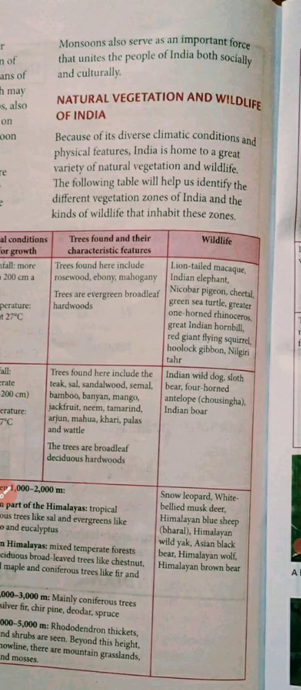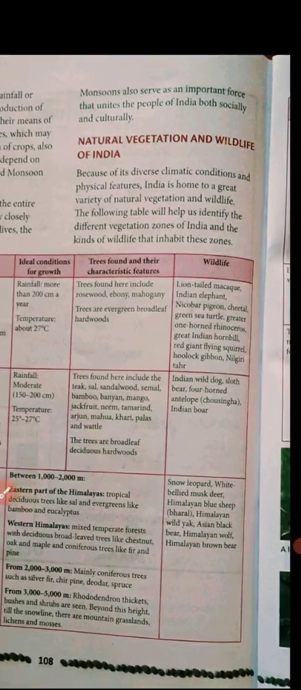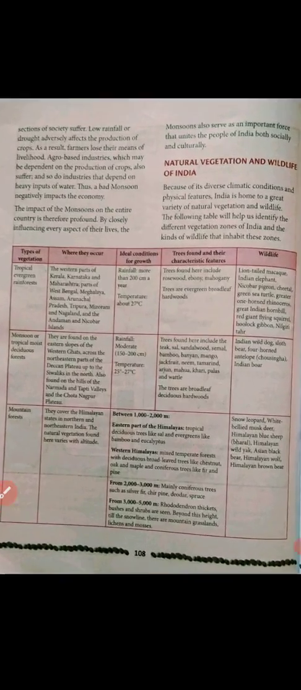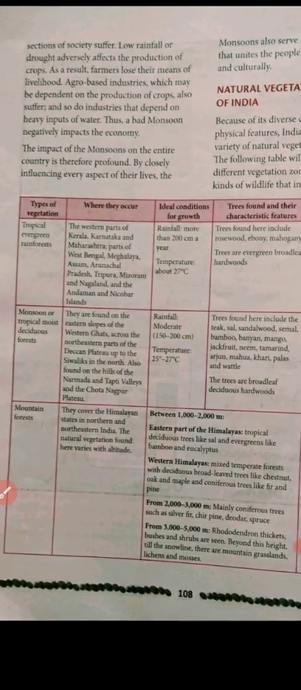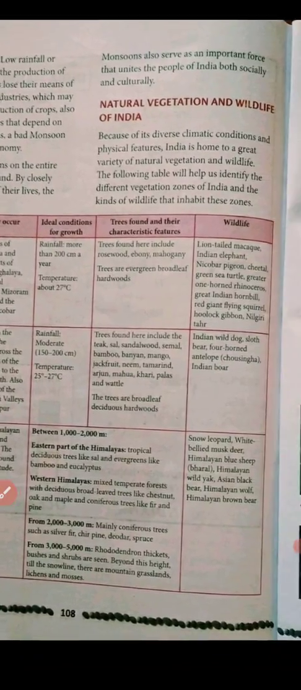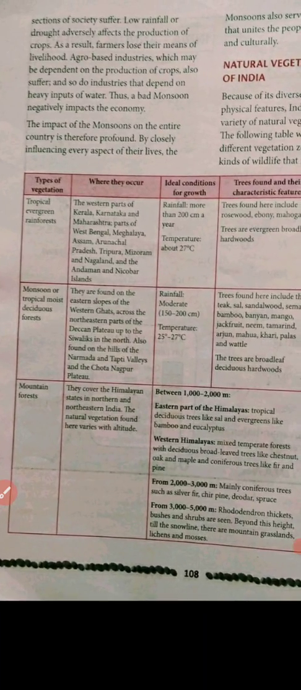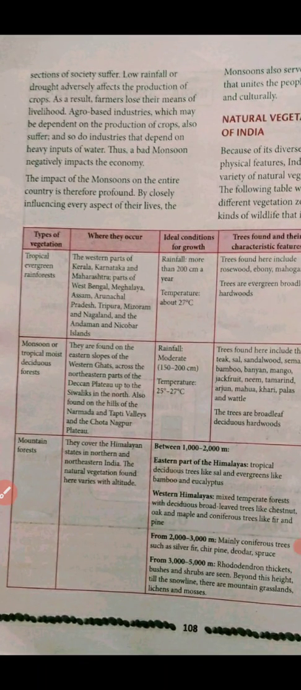Okay. Now let us talk about the natural vegetation and wildlife of India. Here is a table given. You can see in this we can study the different types of vegetation, the places where they are found, what are the ideal conditions for their growth, some of their characteristics, and the wildlife which is found in these regions. Let us see them one by one. First is the tropical evergreen rainforest.